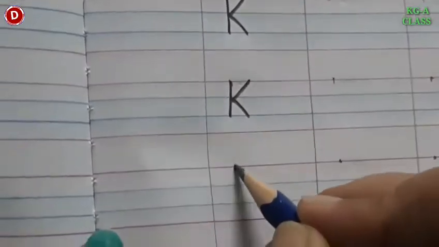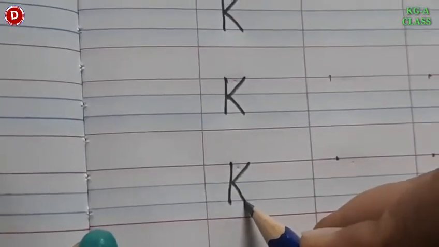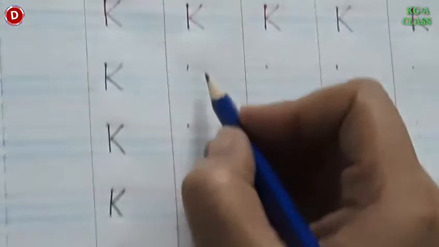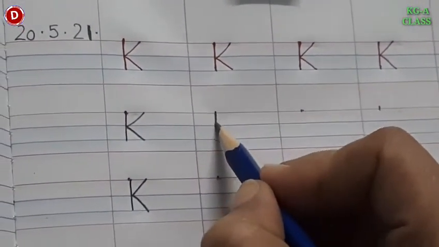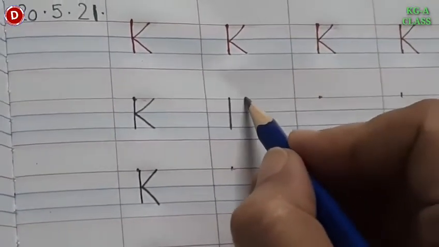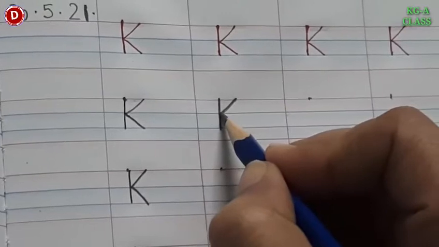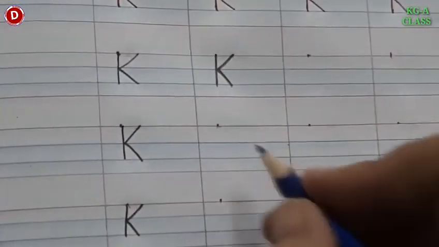And you have to finish the first line in the same way. Look here. Now children, we are on the second line. Again put your pencil on the red line, make a standing line like this. Then go back again on the top line, make a slanting line, and then one more slanting line like this. So in this way you have to write K.